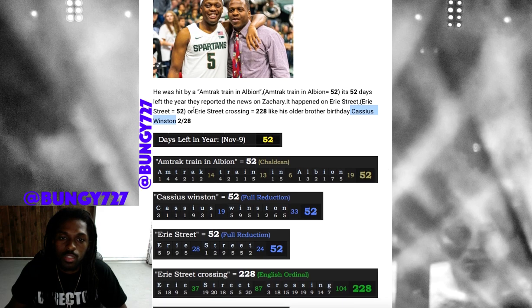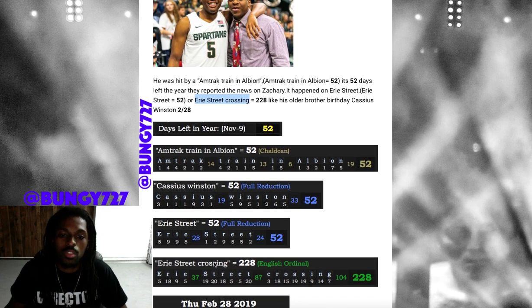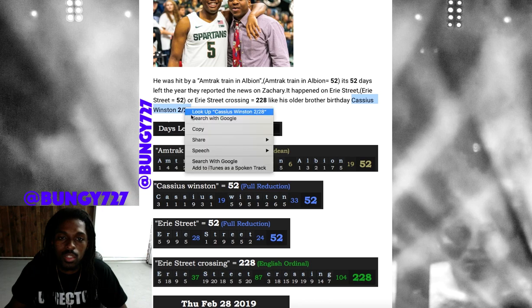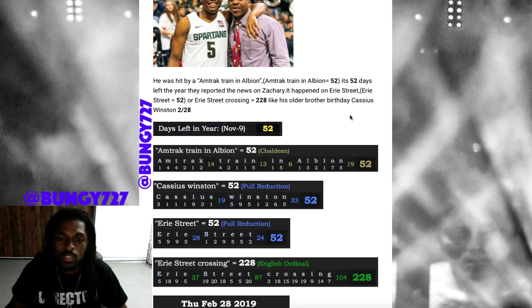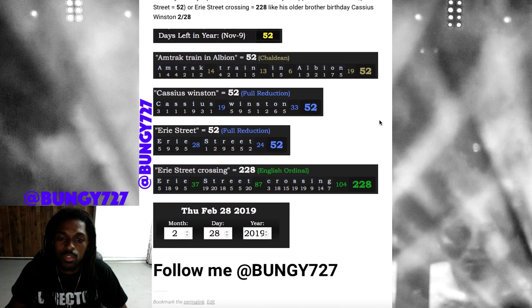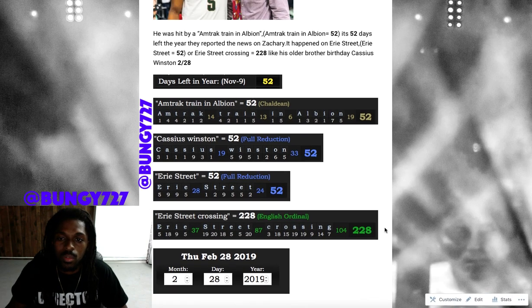Erie Street Crossing also equals 228 in English order. 228, February 28th, is his brother's birthday. 228. You see the correlations? 228, February 28th, 2019.